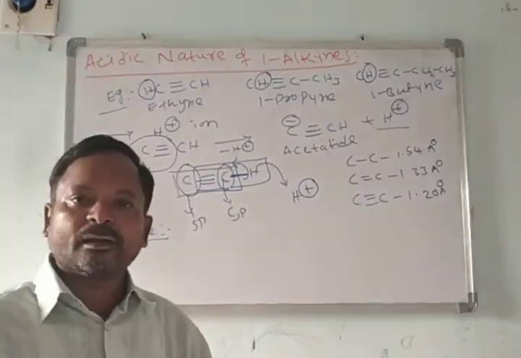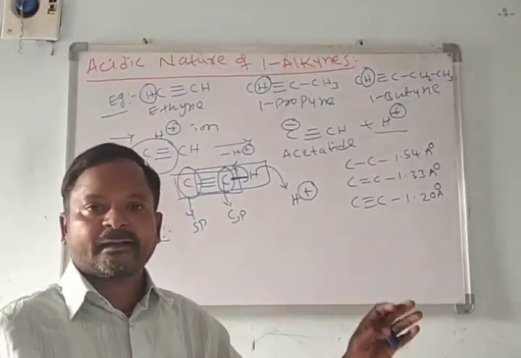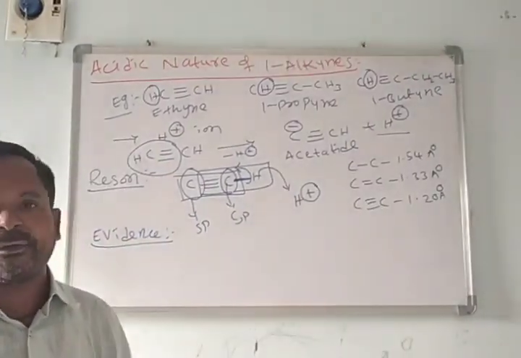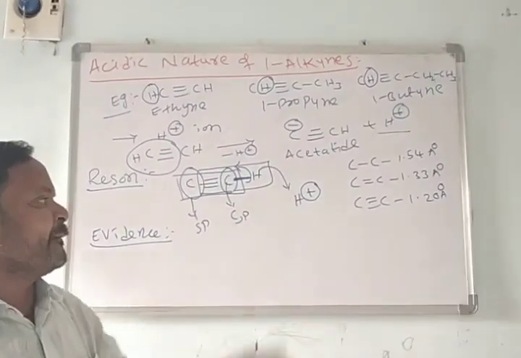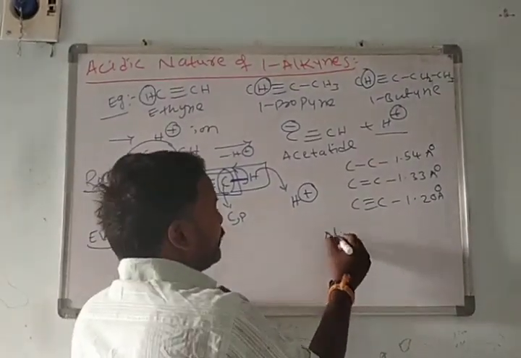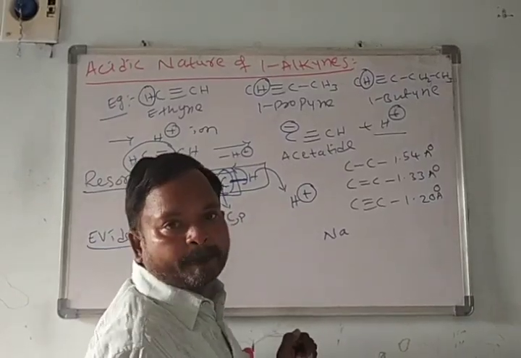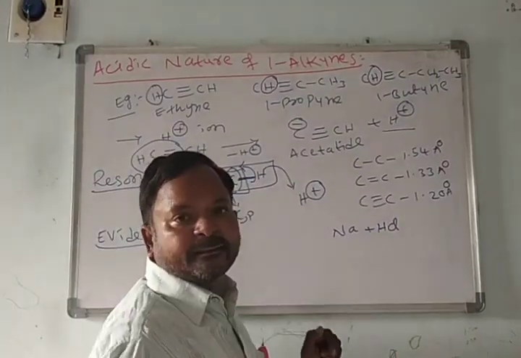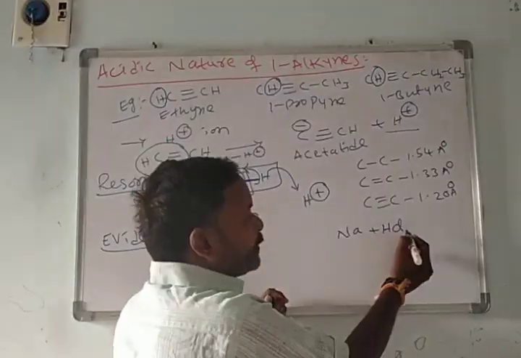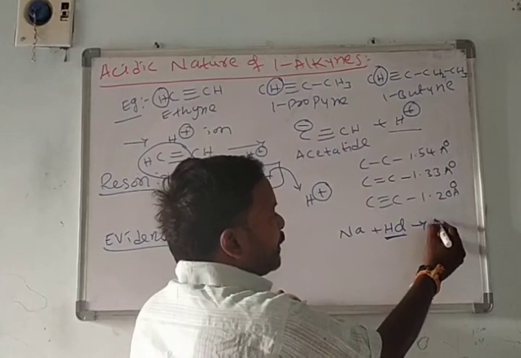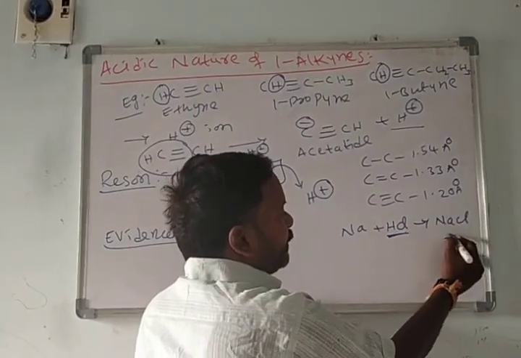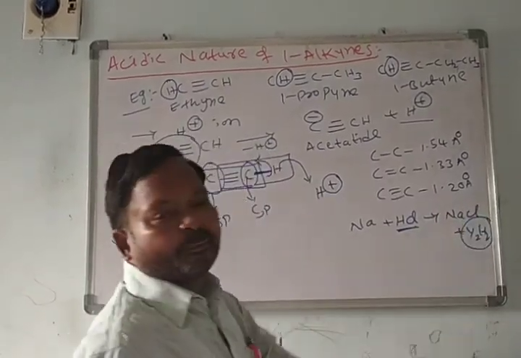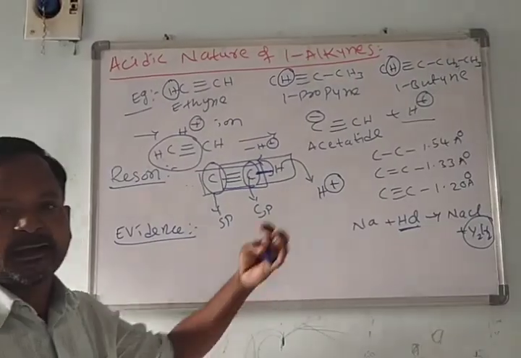Take a known metal, sodium, and a known acid, hydrochloric acid. When sodium reacts with the acid, it forms sodium chloride and releases half mole hydrogen gas. This is one of the important fundamental properties of an acid.